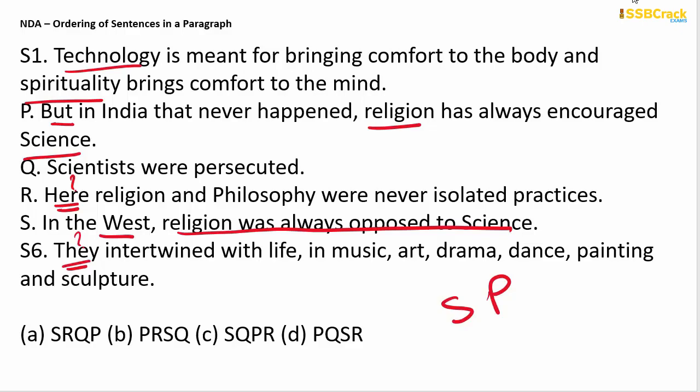तो यहां पे here is R, right, and then we have P. सो तुरंत P के बाद ही आएगी R, लेकिन S के अंदर आएगा आपका Q, scientists. क्यों? In the West religion was always opposed to science, but scientists were persecuted, right? उसके बाद but in India that never happened. Religion has always encouraged science. Here means in India, religion and philosophy were never isolated practice. So SQPR आपका आंसर है. So your answer is option C, right?